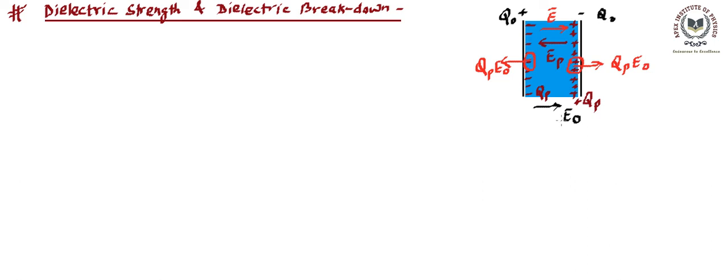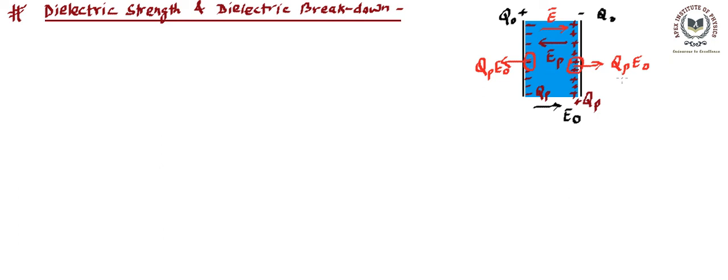Now they are being again pulled outward from the surface. So if E naught is kept on increasing, then the force is going to be increasing on these polarized charges. These charges will remain on the surface because they are held by the material inside.